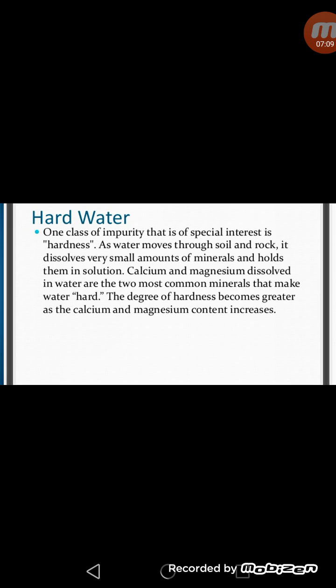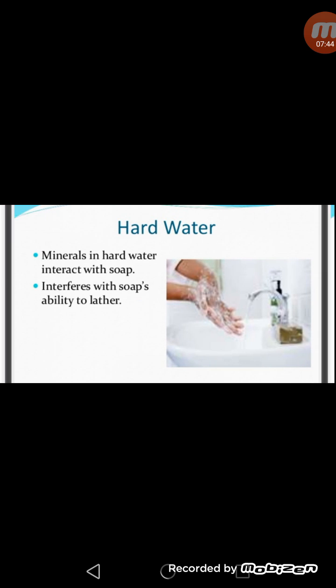So what is the reason of hard water? Hard water generally contains dissolved salts such as chlorides, sulfates and bicarbonates of calcium and magnesium. When water containing these salts is treated with soap, insoluble sticky scum is formed and it does not form any lather. So we can say calcium and magnesium dissolved in water are the two most common minerals that make water hard, and the degree of hardness becomes greater as the calcium and magnesium content in water increases.